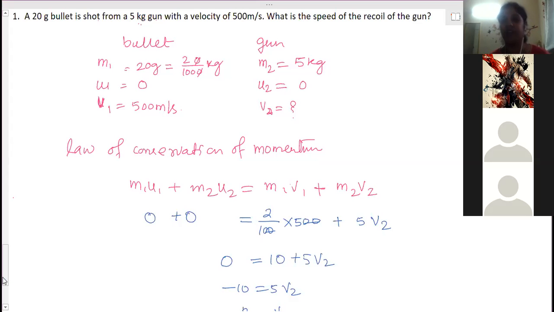Last question D part. 12th question D, it is 40 by 3, 13.33. Whoever has got that answer, it is right. Yes, ma'am, even I got minus 13.33. Yeah, correct. That one I have given wrong, so I will correct and send you today.